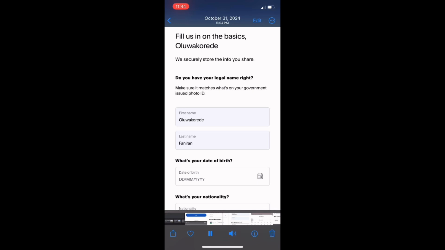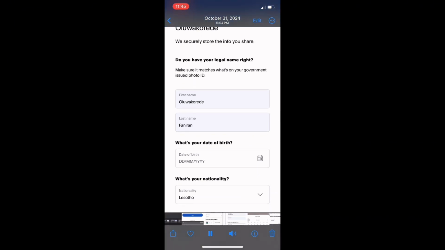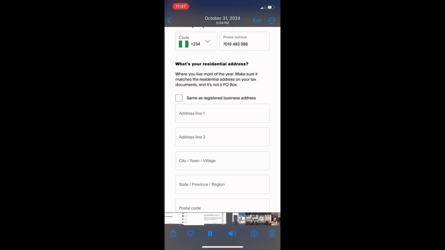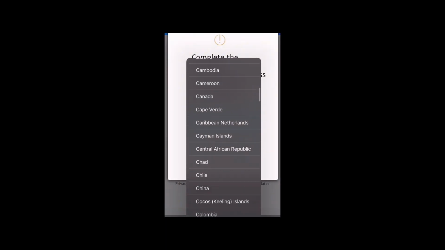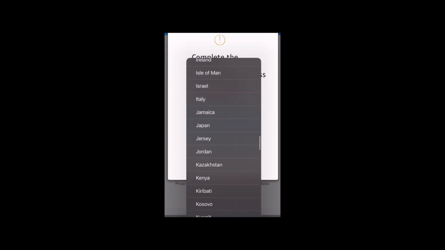Fill us in on the basics. Make sure it matches what is on your government-issued photo ID. Place of incorporation. You're going to find the country, Nigeria. We pick Nigeria here.